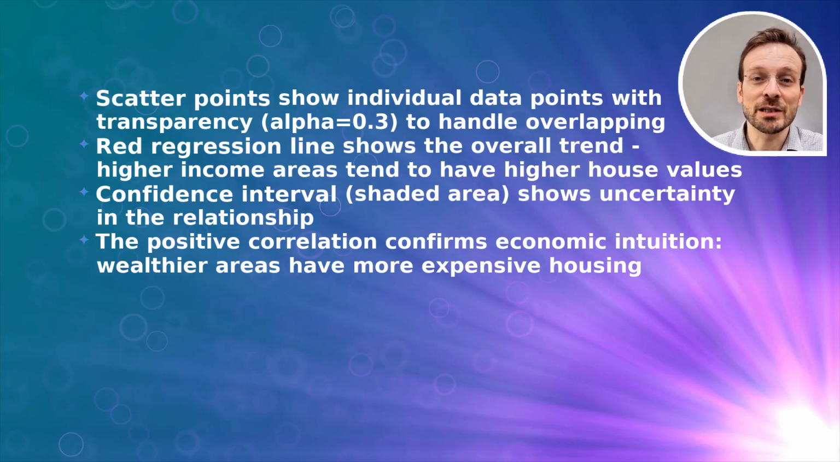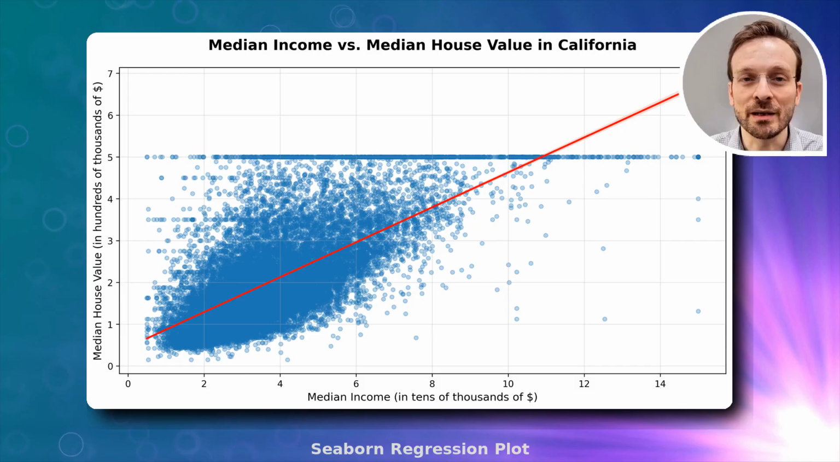As income increases, house values tend to increase as well. The scattered points show individual data points, while the red regression line shows the overall trend. The shaded area represents the confidence interval, indicating our uncertainty about the exact relationship. Here's the beautiful regression plot that Seaborn creates.